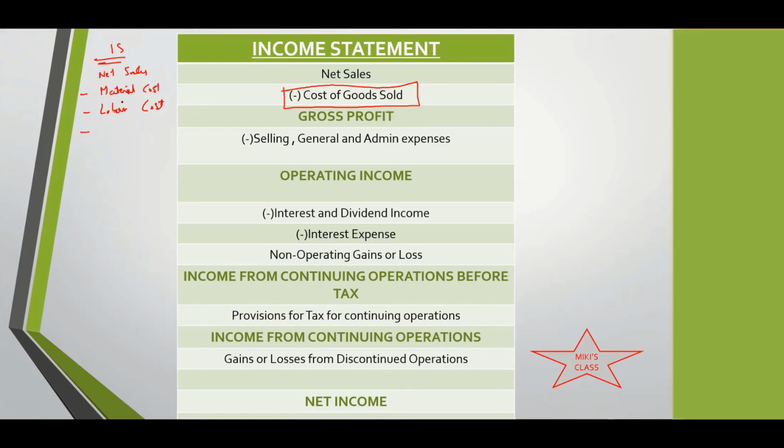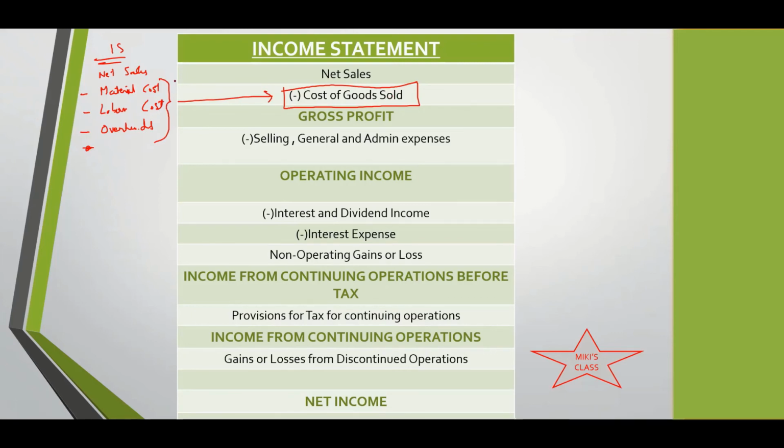Material cost, labor cost, then there can be overheads, which are not materials or labor, but are expenditures that happen in the factory. Within overheads, you'll also have depreciation, because overheads include machinery which is getting used per year. So these four items all put together are what is cost of goods sold.